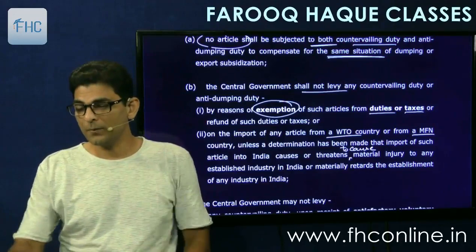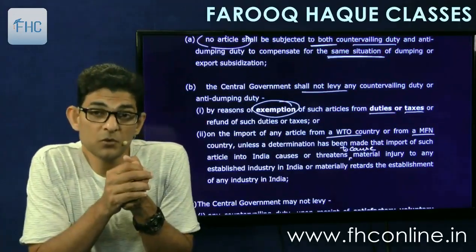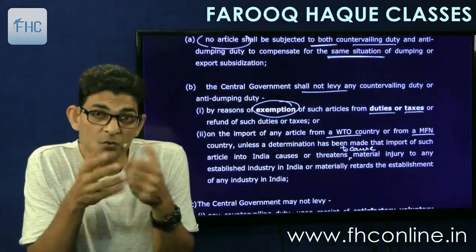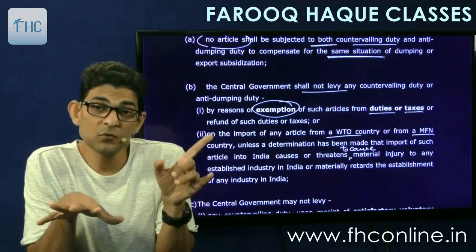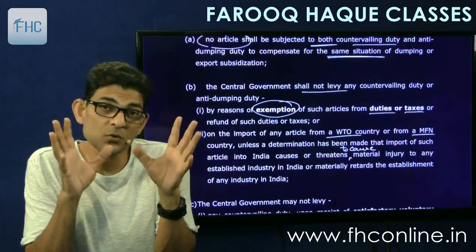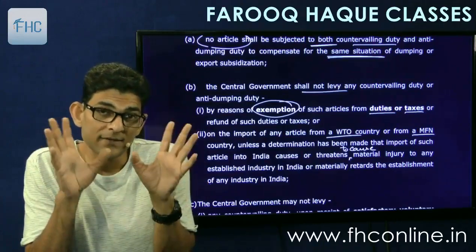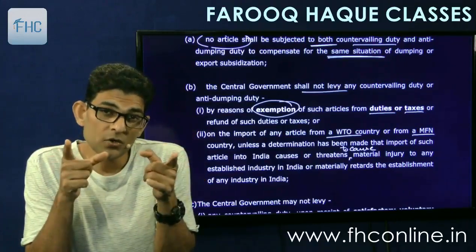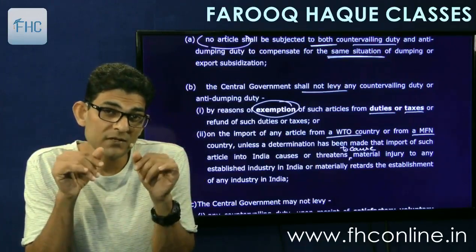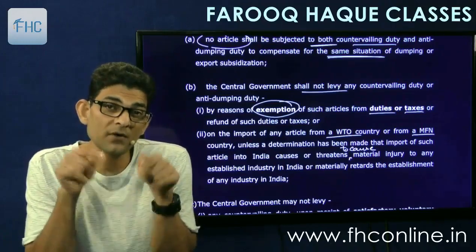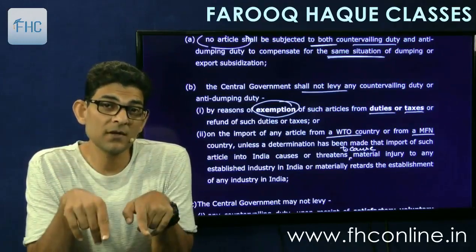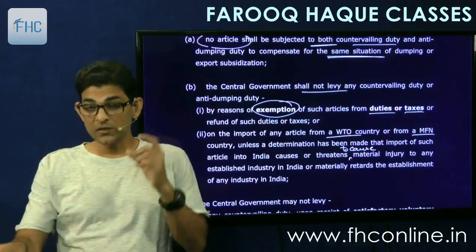So it's a technical requirement that if the importation is from a WTO or MFN country and we want to impose anti-dumping duty, we can impose, but we have to give this declaration. The government has to conduct an inquiry and then give a declaration that look, you are giving subsidy or you are importing goods at a lesser price, cheaper price, and this is causing serious injury to our domestic industry. So this declaration has to be given.